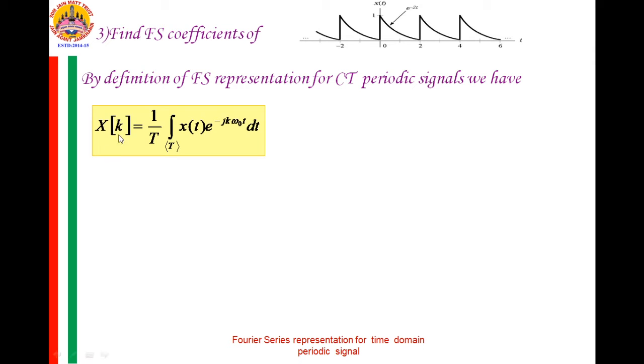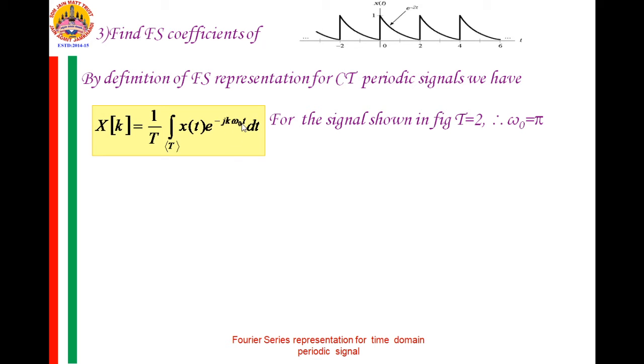So by definition, we have X of k is equal to 1 by T integration over the period T of x of t into e raised to minus jk omega naught t dt. From this graph we see that T is equal to 2, therefore omega naught is equal to pi.